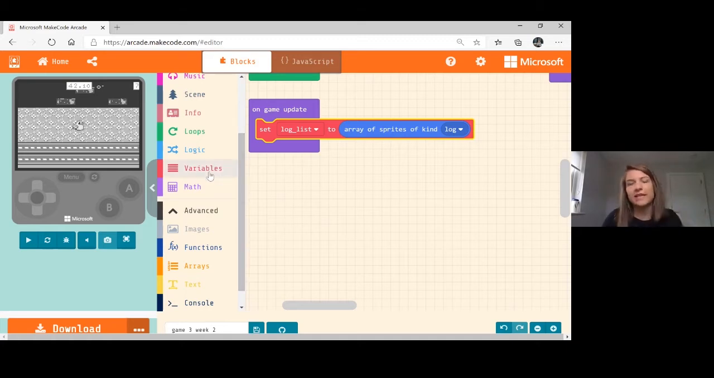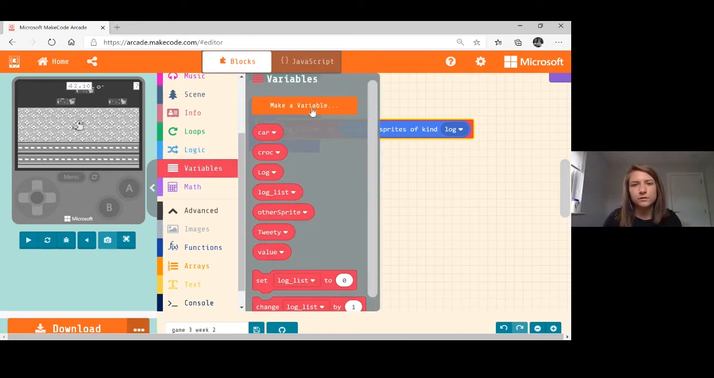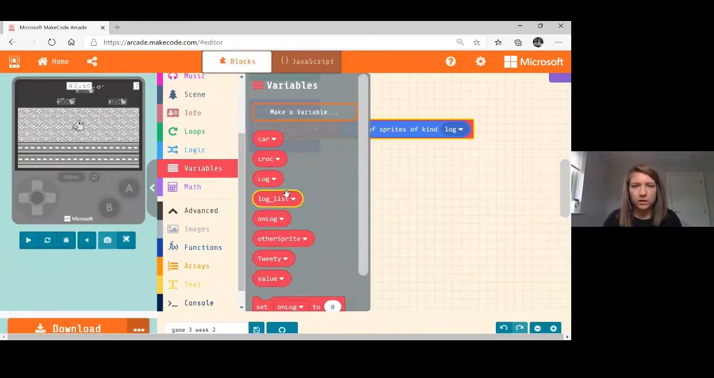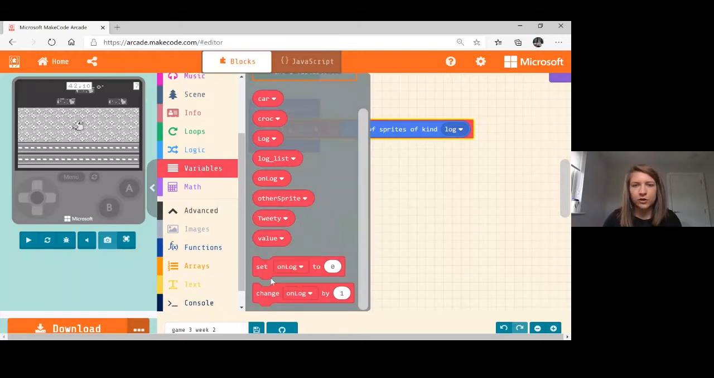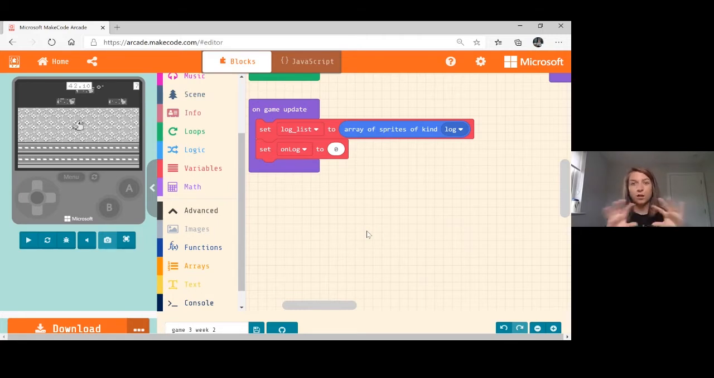So before we do any of that, let's go and create our variables. We're going to make our variable, and we are going to call it onLog. And I'm going to go and grab this block here, and I'm going to set onLog to be something. So I'm going to grab this one and drop that in. And to begin with, we're going to just make sure we put that as false, and then we will activate it when we want it to be true. Is that fair enough, Corey?